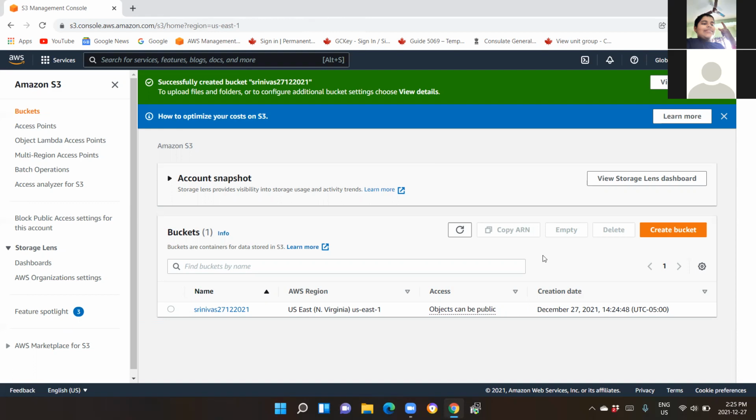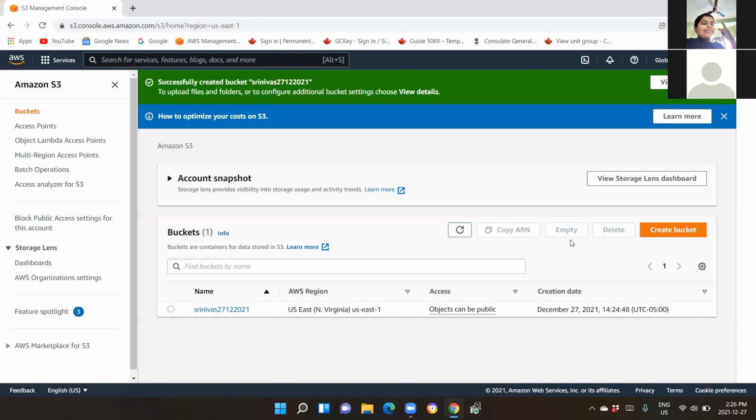Okay, this is a new feature added to the new screen of S3. The empty option was not there earlier. It was directly deleting. But with the newer screen, they have added a new feature called empty. It is not a version, it is a feature of S3.